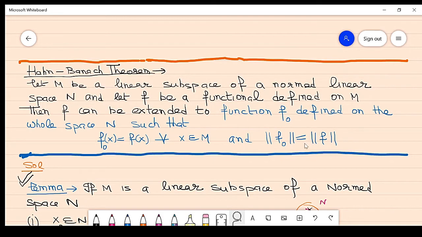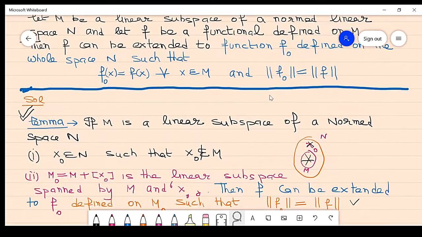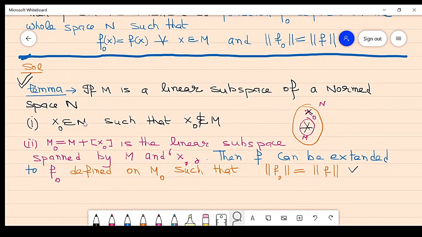The statement of that lemma is: if M is a linear subspace of a normed linear space N and x0 is a member of N such that x0 does not belong to M, and M0 is M plus the span generated by x0, the linear subspace spanned by M and x0, then F can be extended to F0 defined on M0 such that the norm of F0 is equal to the norm of F. So that was the lemma that we studied in the previous lecture.